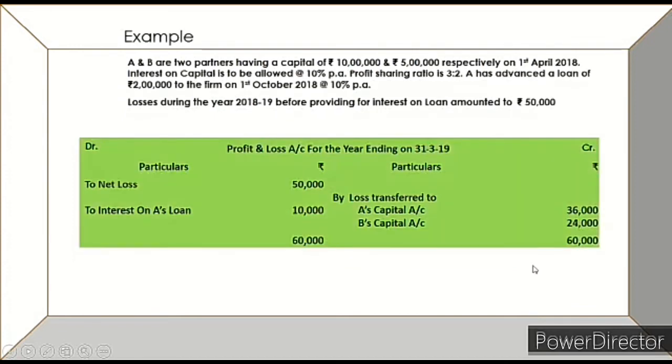Now the third example. Again, the statement is the same, the only difference is losses during the year. So here you will keep net loss of 50,000, then again you will give interest on A's loan. Now the total loss is 60,000. Shall we take it to the P&L appropriation account? No, definitely not. That loss will be distributed among A and B in the ratio of 3:2. Please go through it carefully.